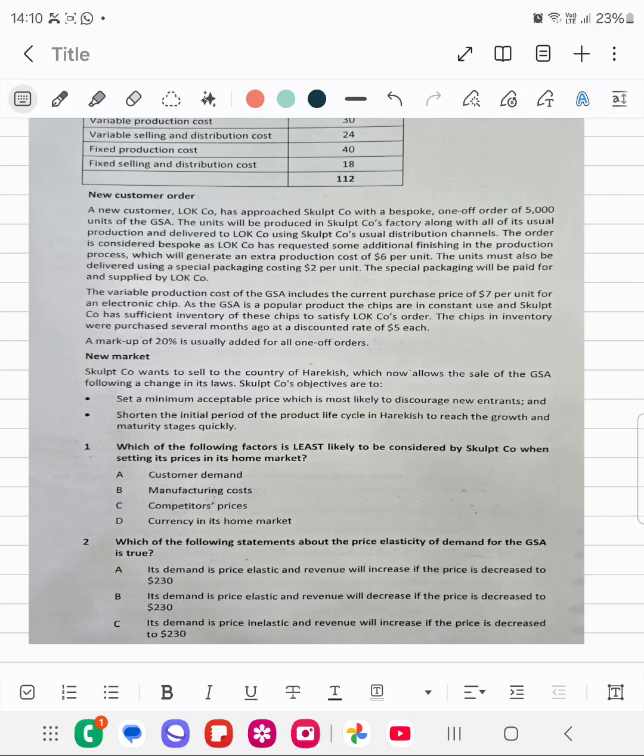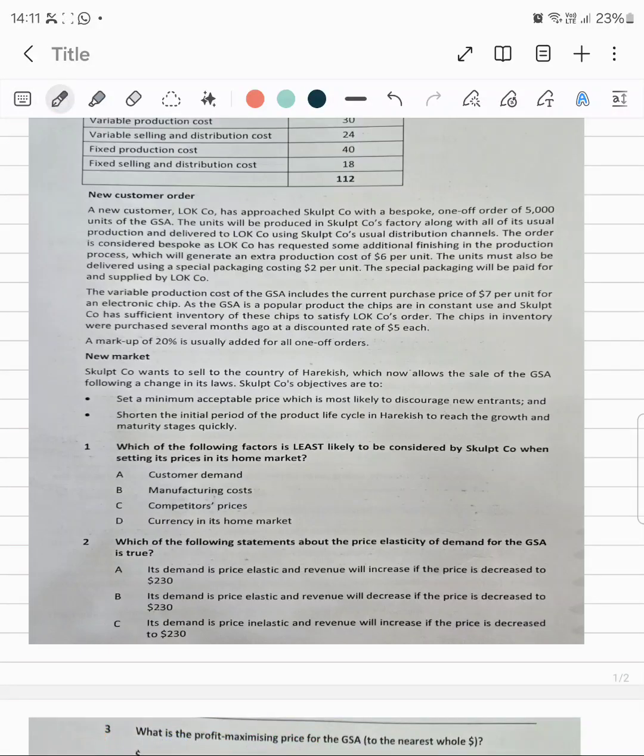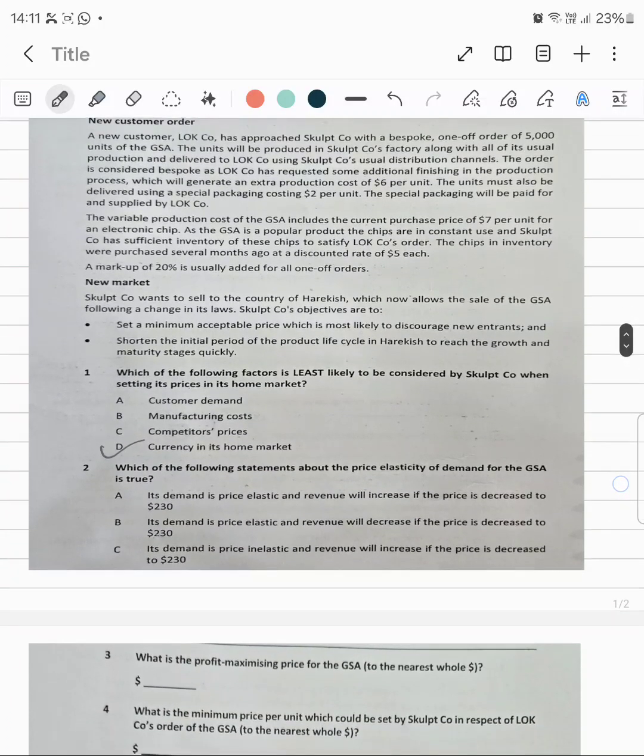So, which of the following factors is least likely to be considered by Skulpt Company when setting its prices in its home country? So one is the customer demand. This will be considered most likely, not least likely. Manufacturing cost, it will be considered. Competitors' price, of course it will be considered. And currency in the home country, this is irrelevant, so this shall not be considered. So the answer is D for this. After this, we have the second question.